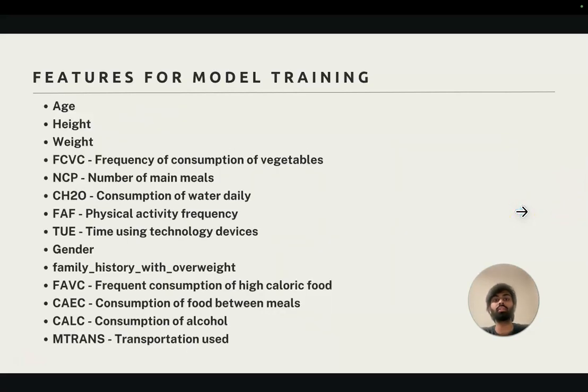Features that I've used for the model training in this dataset are shown in this slide here. These contain 2 features less than the original dataset. These 2 features are whether the people smoke and the frequency of their smoking, and also whether the people are keeping a monitoring or a count of the calories they consume. These features were removed based on feature engineering and domain knowledge, which I'll talk about later.